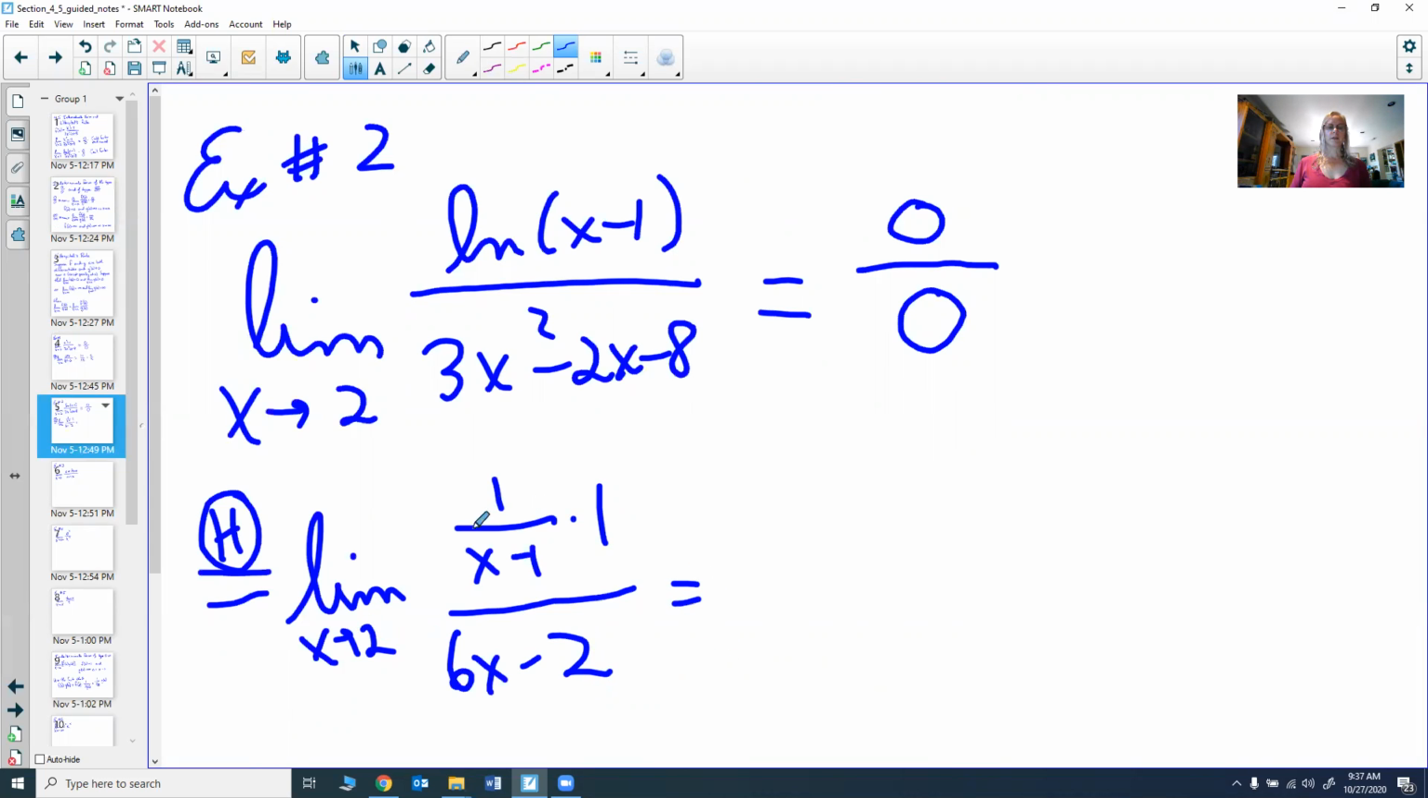So we're going to put 2 in. We're now going to take that limit. You put 2 in for x. You get 1 over 2 minus 1, which is 1. So 1 times 1 is 1. In the bottom, you're going to get 6 times 2 minus 2. 6 times 2 is 12, minus 2 is 10. So you get 1/10 as this limit. Again, it's not 0, it's not 1, it's 1/10. And again, if you looked at the graph, you would notice it looks like it's heading towards 1/10.